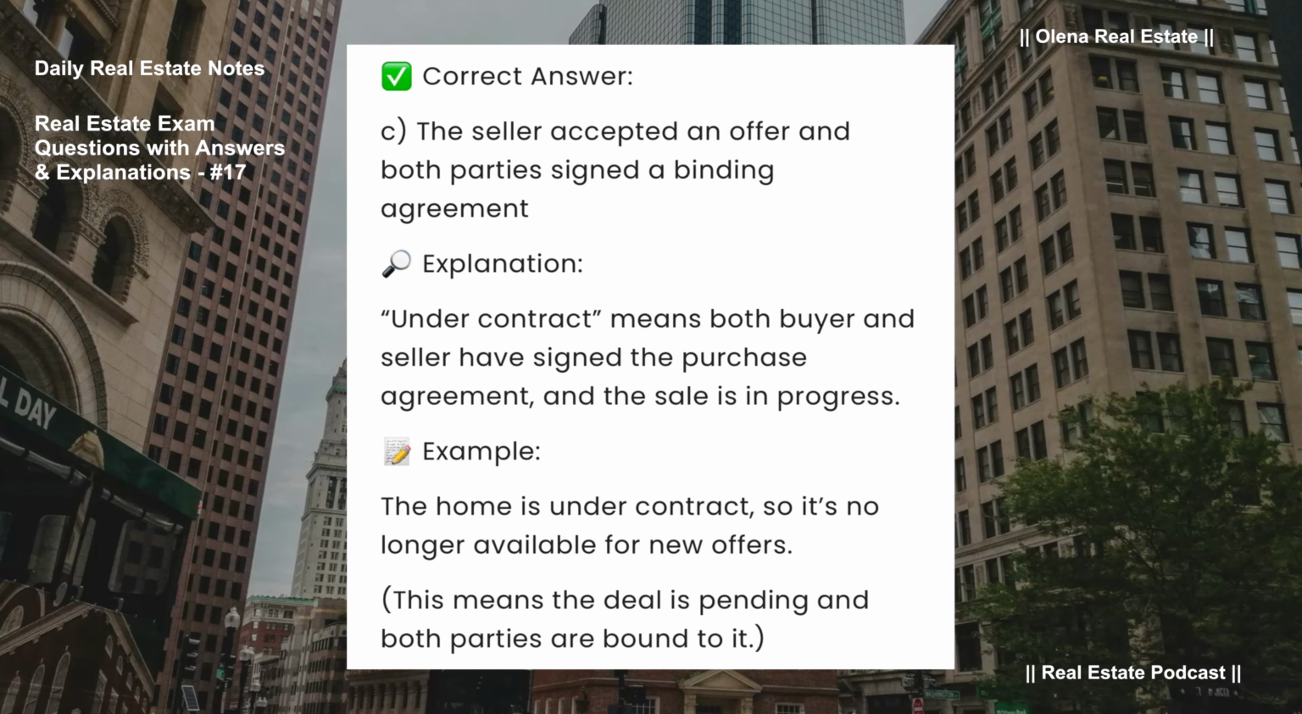Correct answer, C. The seller accepted an offer and both parties signed a binding agreement. Under contract means both buyer and seller have signed the purchase agreement, and the sale is in progress. For example, the home is under contract, so it's no longer available for new offers. This means the deal is pending and both parties are bound to it.